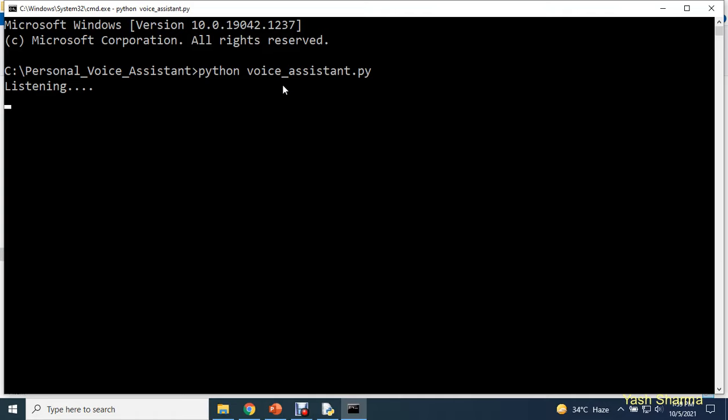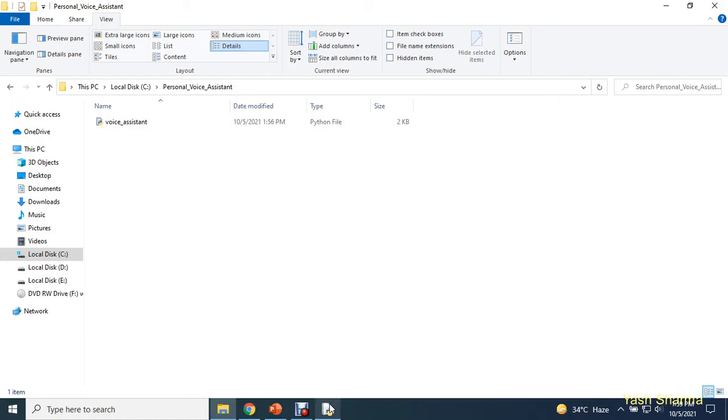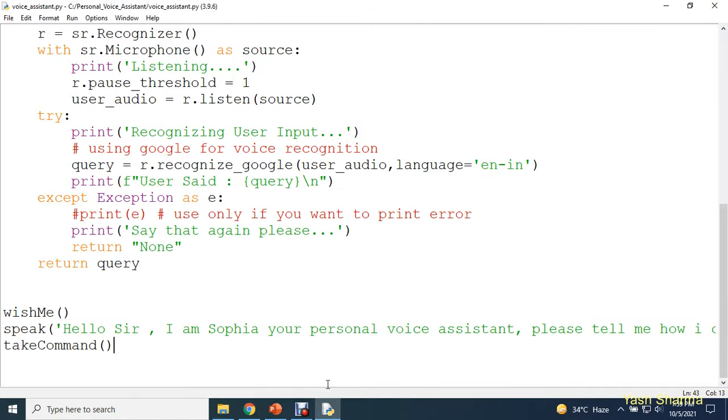How can you overcome this error? It's very easy. I'm going to close this command prompt for a while, and we need to write one more line of code so that we can avoid this error. Sometimes our voice assistant fails to listen to what you are speaking, and it will keep listening.